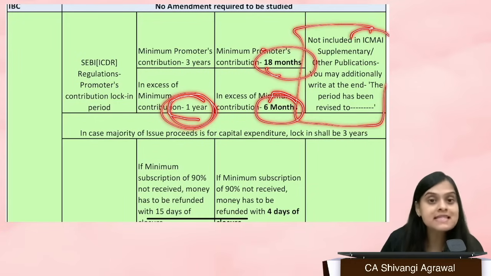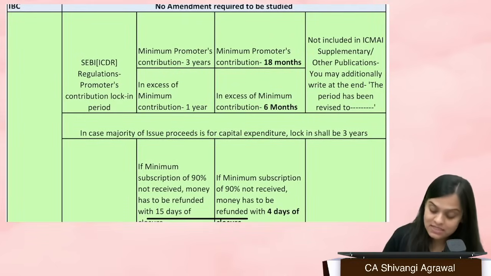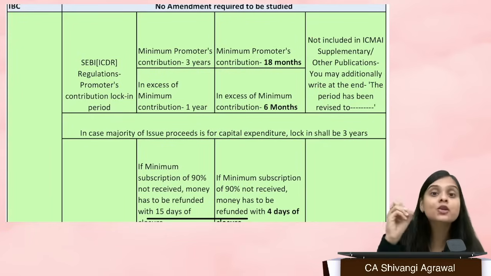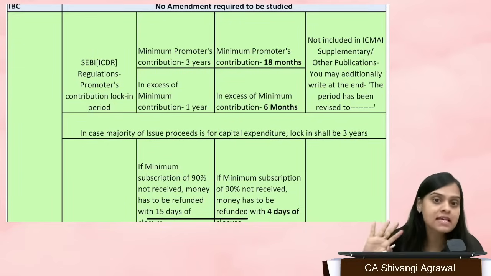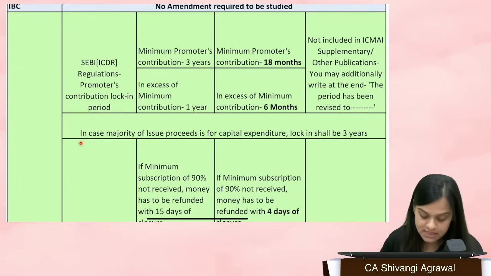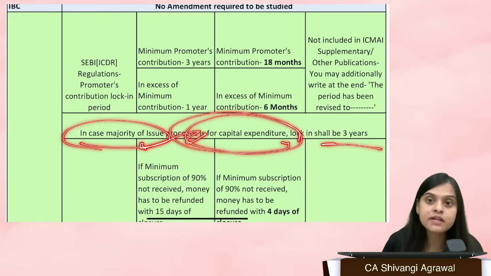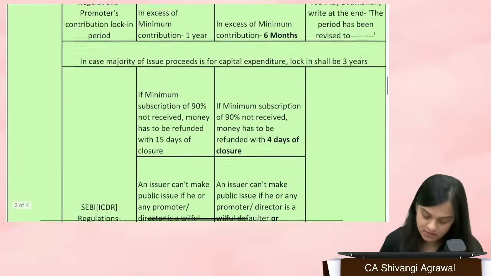So I would still tell you that you revise this only, but have this in your subconscious mind, and if a question specifically comes, you may additionally write at the end a note that this promoter's contribution lock-in has been revised to 18 months or 6 months, as the case may be. Again, if the majority of the issue proceeds are going to be used for capital expenditure, the lock-in shall remain 3 years only. Fine. Is that clear? Okay.